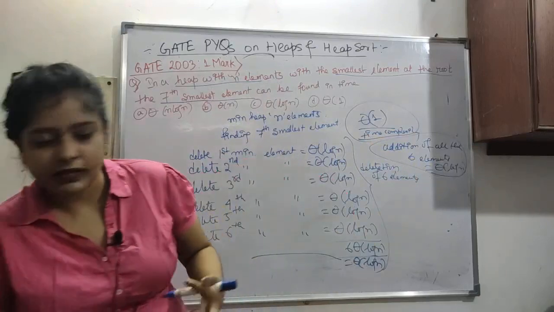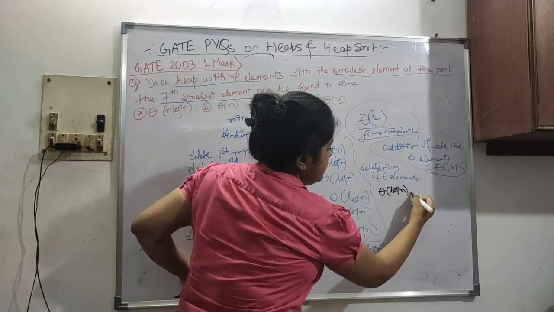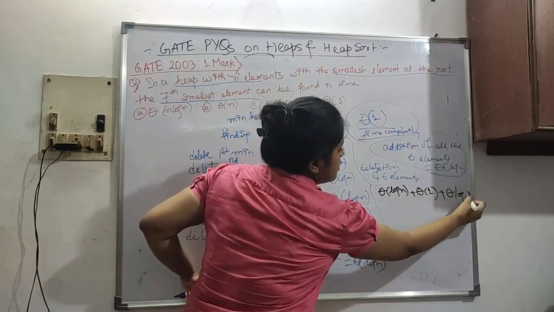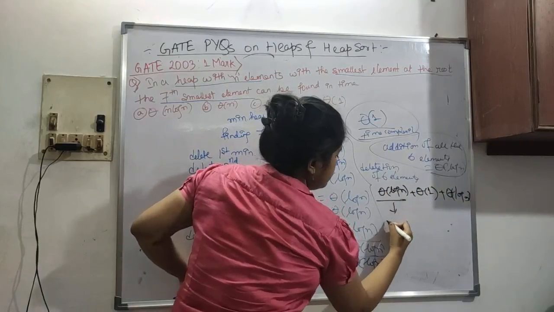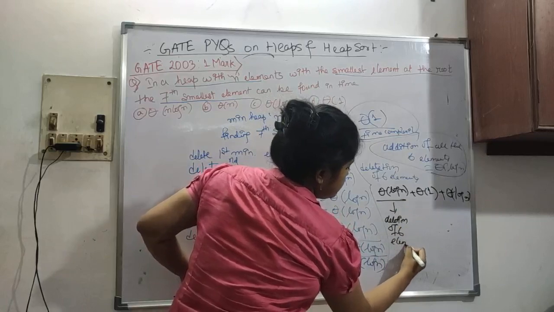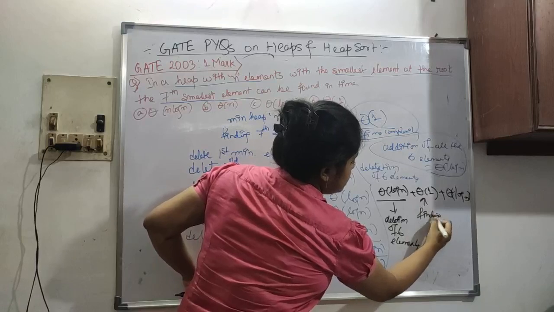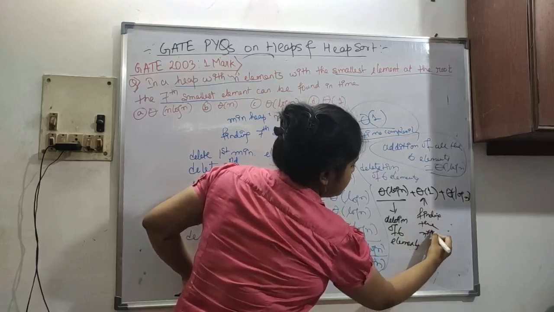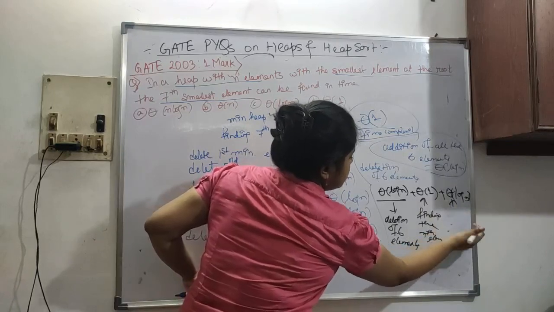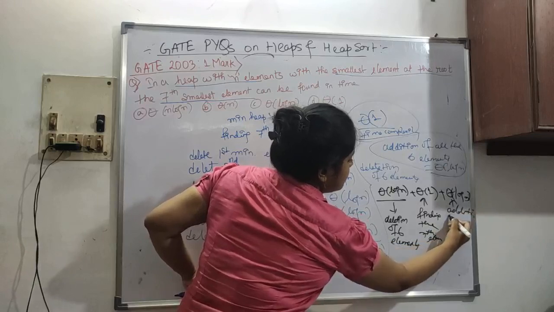So basically it's coming as theta of log n plus theta of 1 plus theta of log n. This is for deletion of 6 elements, this is finding the 7th element, and this is addition back.